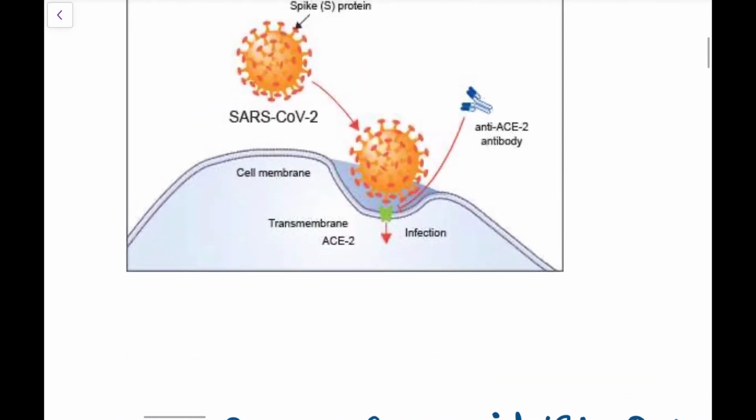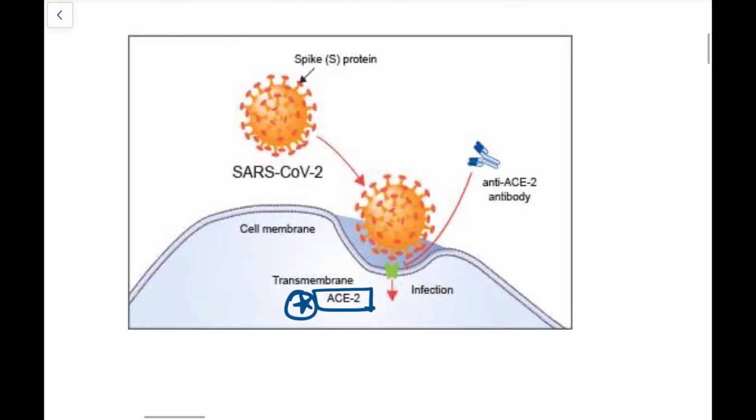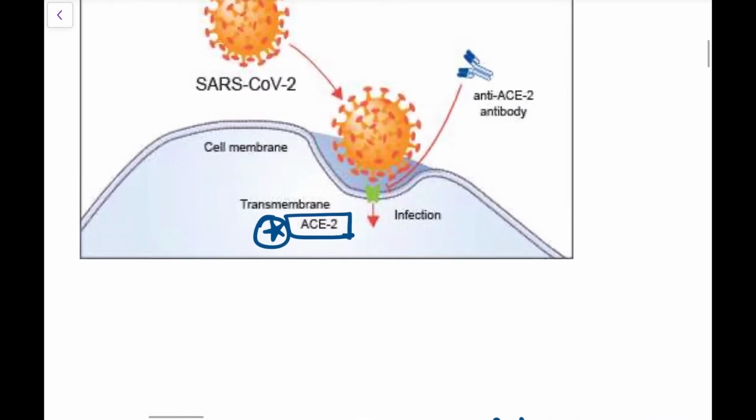Okay, so here is this receptor, angiotensin converting enzyme 2, and this spike protein is infectious in nature, and it gives the virus its host specificity. So this spike protein joins with this receptor and then there is infection.